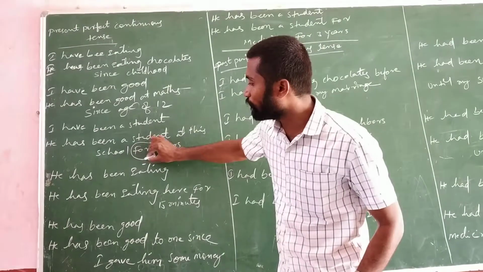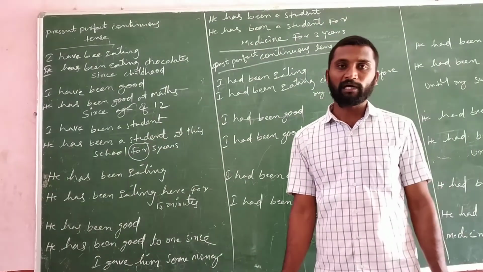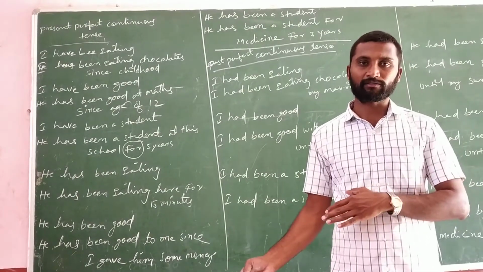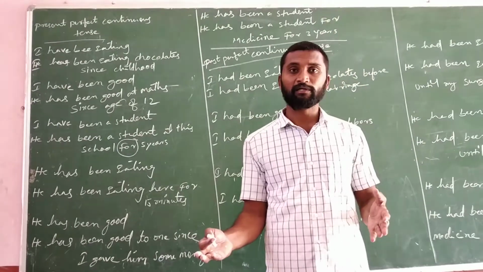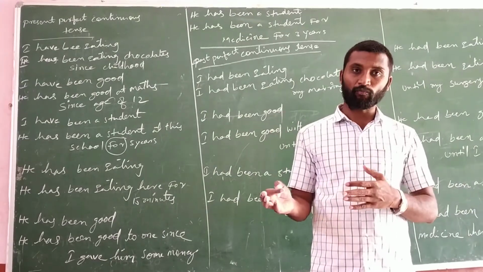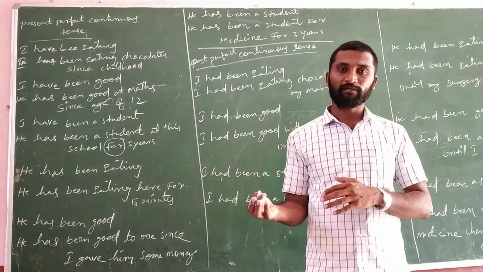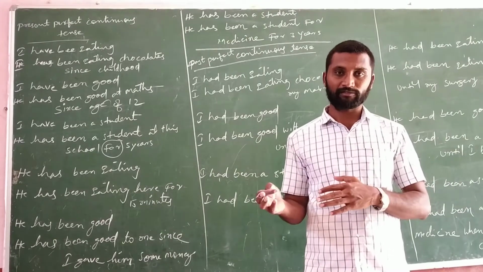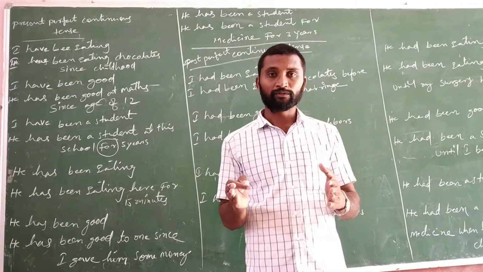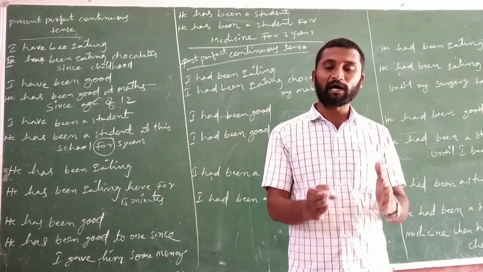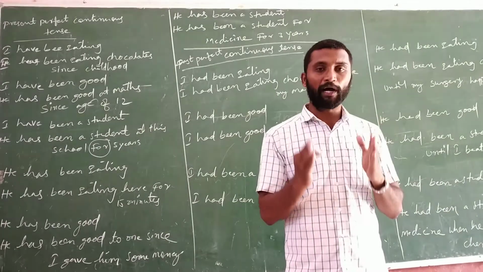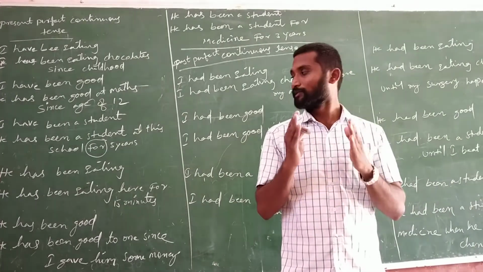Here we used "for". Why did we use "for"? Because "for" is used only for a period of time. For 5 years. Which 5 years? We are unable to calculate. For 5 months. Which 5 months? For 5 hours, morning or evening? For 5 days, for 5 weeks, for 5 years. In this way, here only a period of time is there. So if you want to speak about a period of time, you must use only "for". If you want to speak about a point of time, you must use only "since".